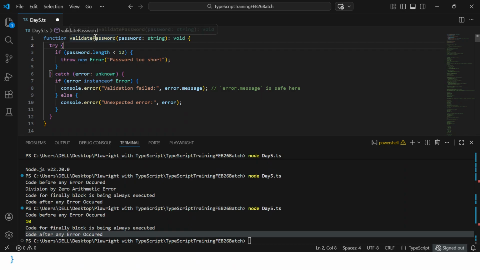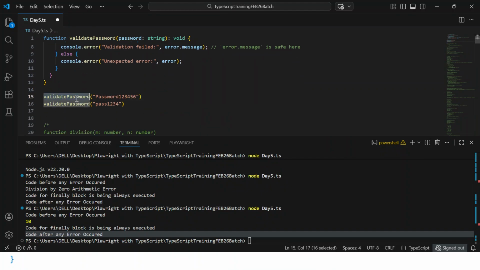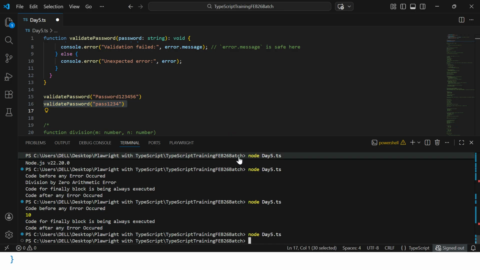I've created a function called validatePassword where I'm passing the parameter called password. Now I'm giving a try block. If my password length is less than 12, I'm throwing a new error, password too short. Otherwise it is good. Then in the catch block, we are trying to handle that error message. Then we are giving one valid password and one password that is less than 12 characters. Then let's run it and see what's happening here. So let's call it.